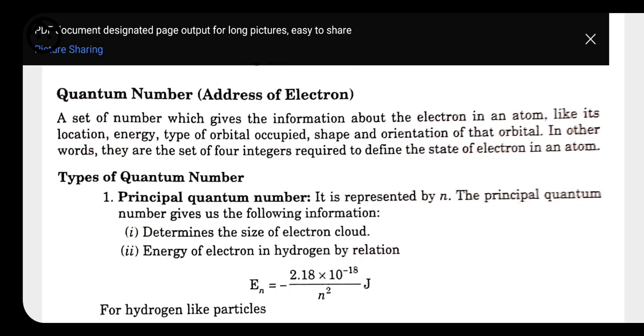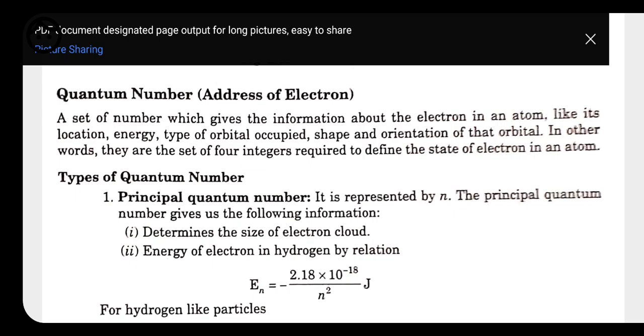So here we have further information which is given by the principal quantum number. The first is, it determines the size of the electron cloud. Next, energy of the electron in hydrogen by relation. It also gives the energy associated with any of the electrons. That also we have done in the previous section.